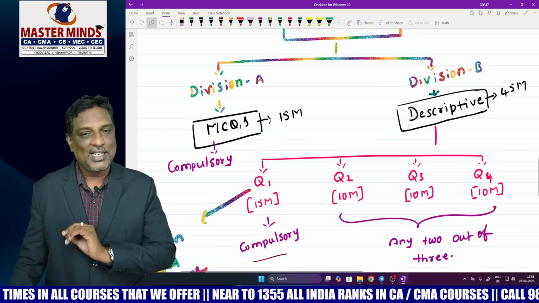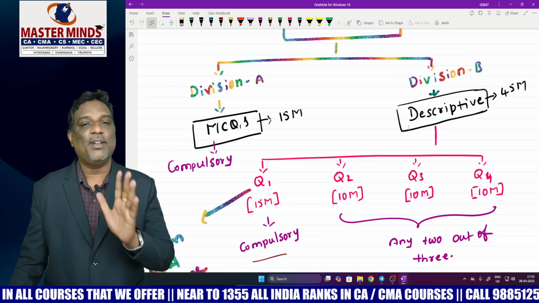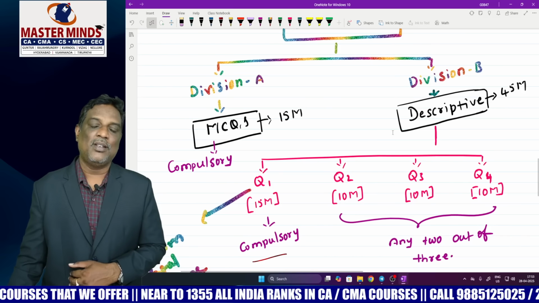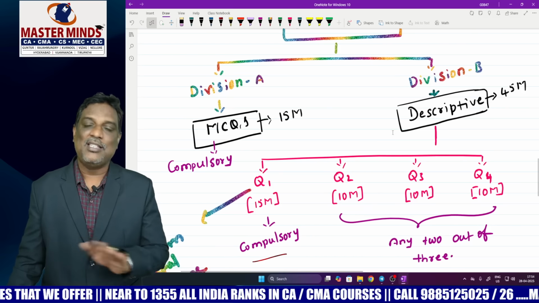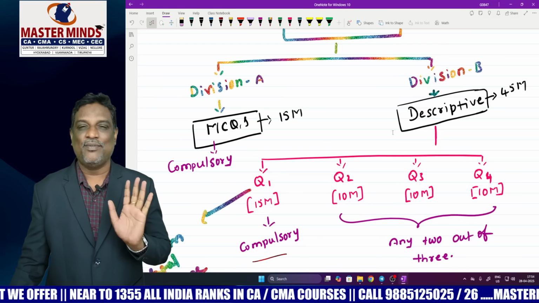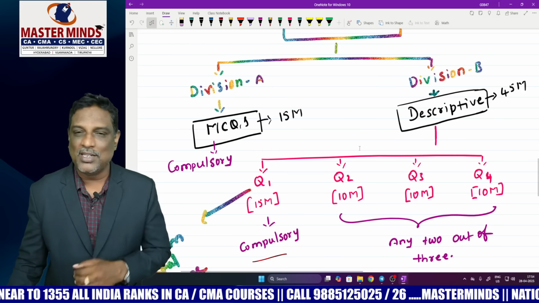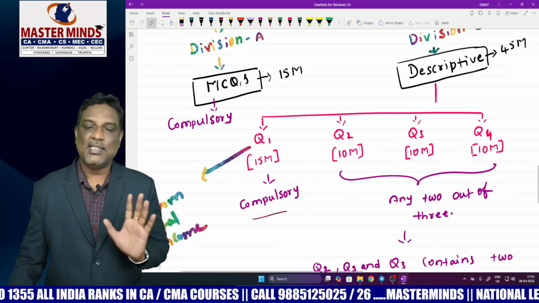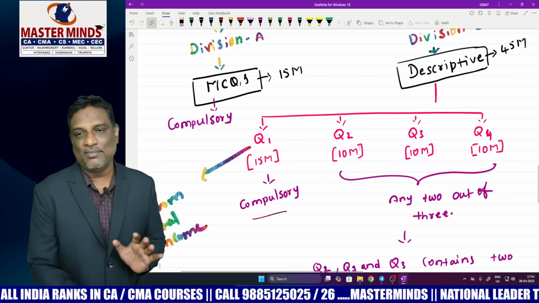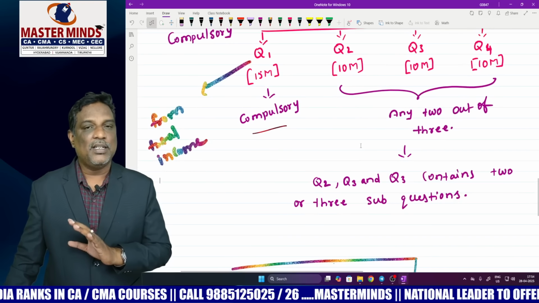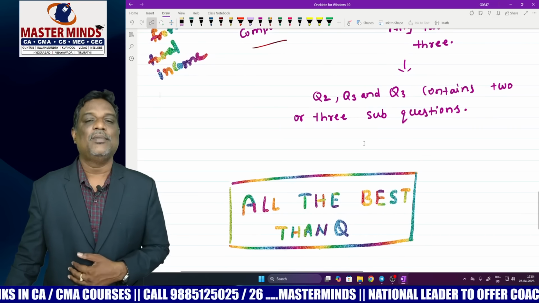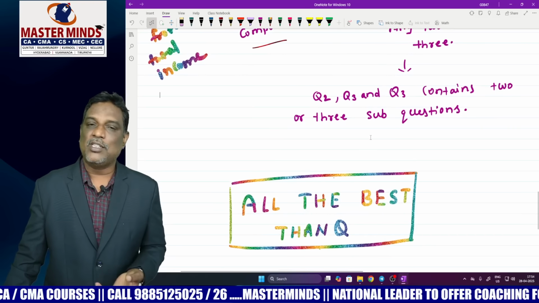You can get theory questions from the return of income chapter. Preparing that chapter itself is sufficient for theory purposes, and for the rest of the chapters we have to prepare the problematic part. These are valuable points for my dear students. All the best to all of you.